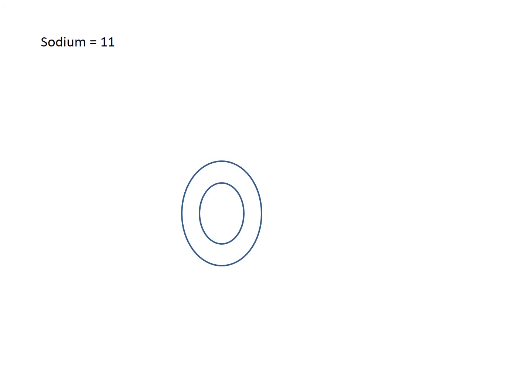In the first shell, that is the K shell, we have seen it cannot accommodate all the electrons, it can accommodate only 2. So from 11 electrons, 2 electrons I will put in the first shell because that is the capacity of the shell. Remaining 9 electrons I have.